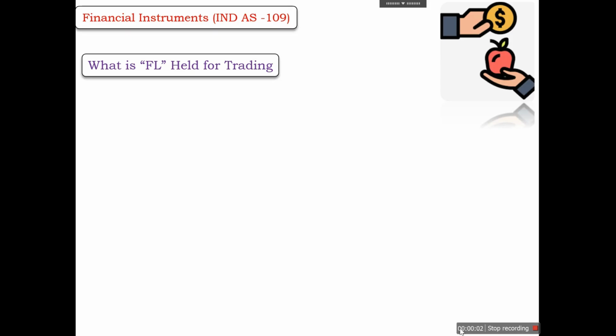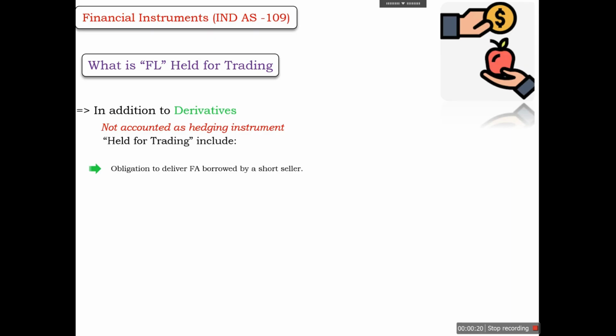What is a financial liability that is held for trading? As per Ind AS 109, in addition to the derivatives that are not accounted as hedging instruments, held for trading includes, for example, an obligation to deliver financial assets borrowed by a short seller.